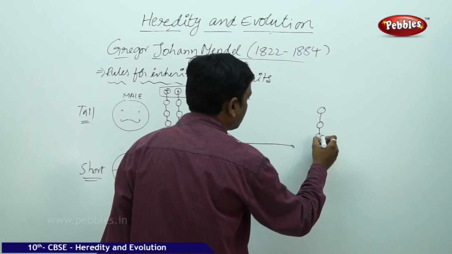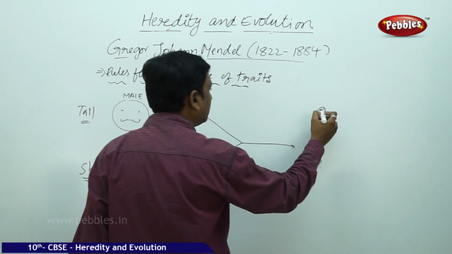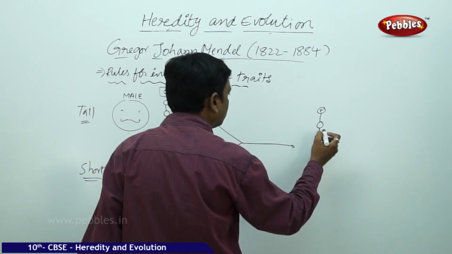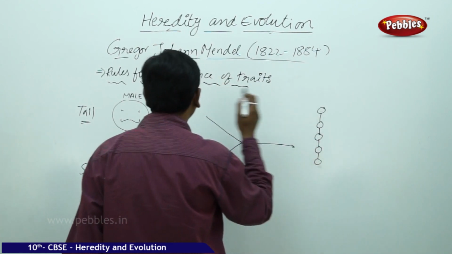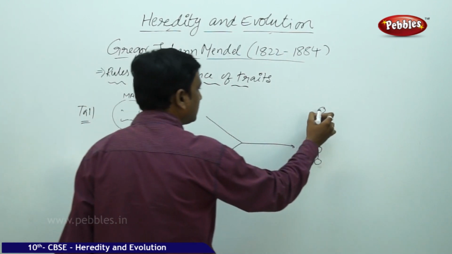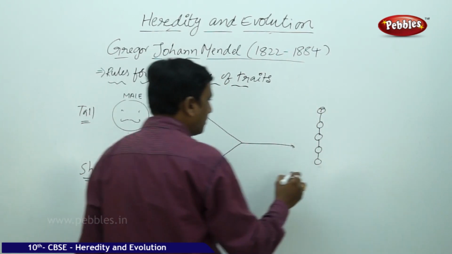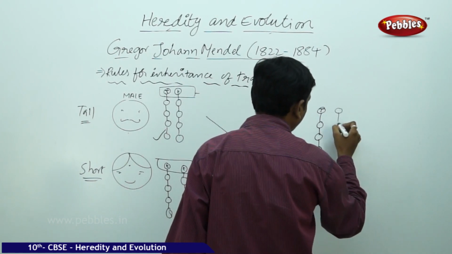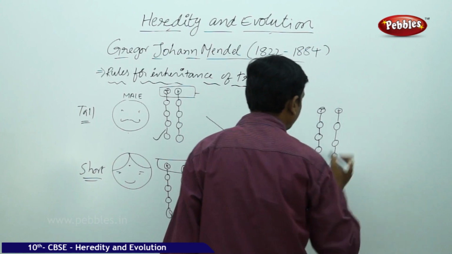Here the father contributed this set of genes, which is big T, and the mother contributed this set of genes. In both cases, she has small t.